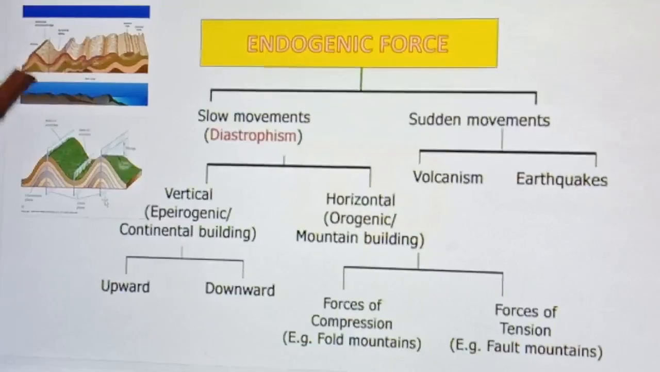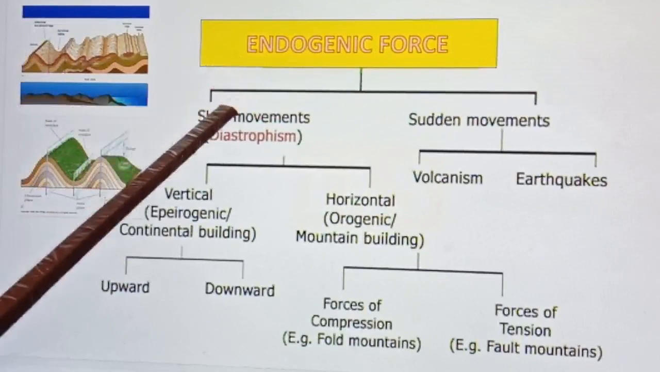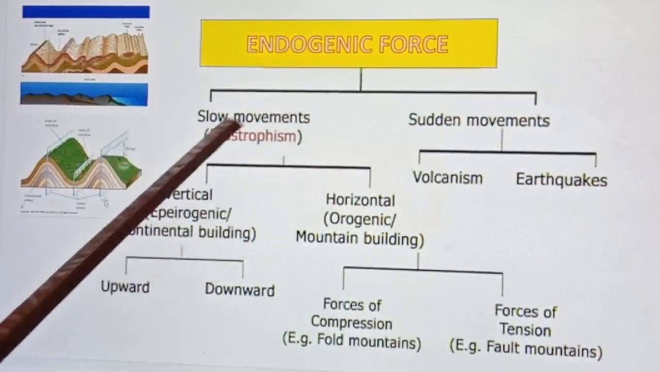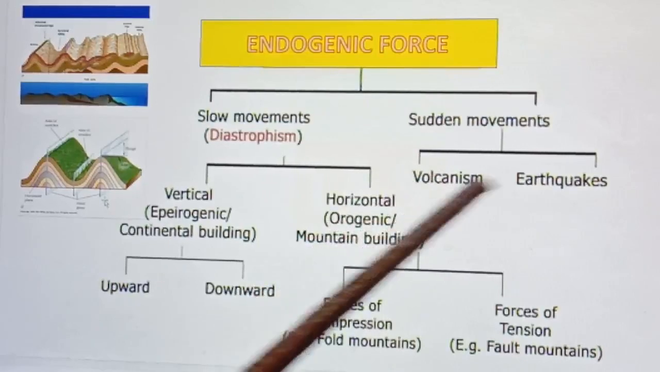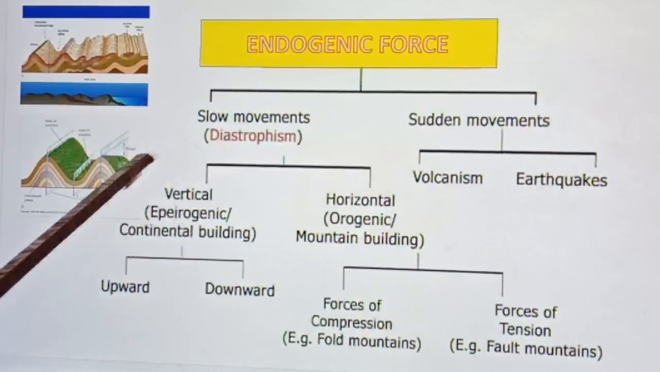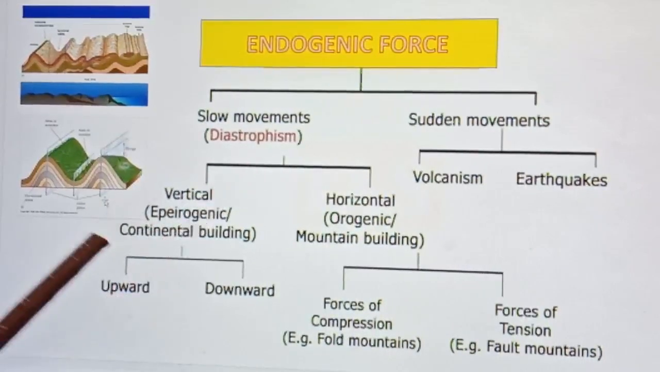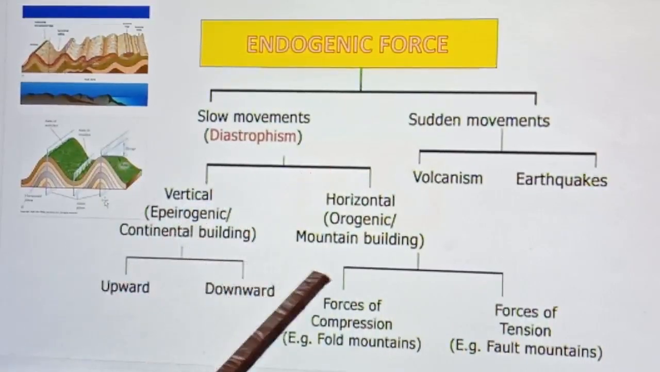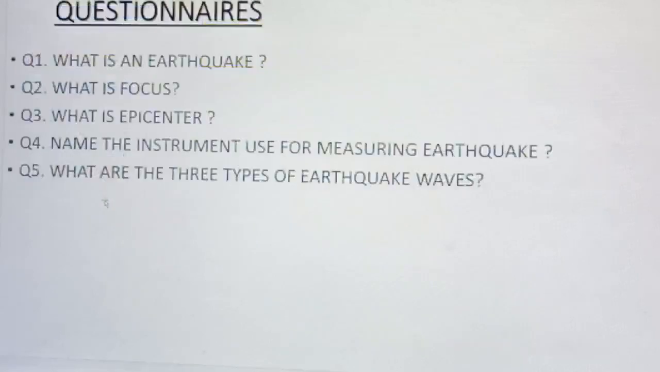In this new slide, we will discuss whatever we have read till now. Endogenic force is divided into two, diastrophic and sudden force. In sudden force, we have learned about volcanic eruptions and earthquake. Diastrophic force is also known as slow force, and because of this force, continents are formed and mountain buildings are formed. Now, next we will deal with the question answers.